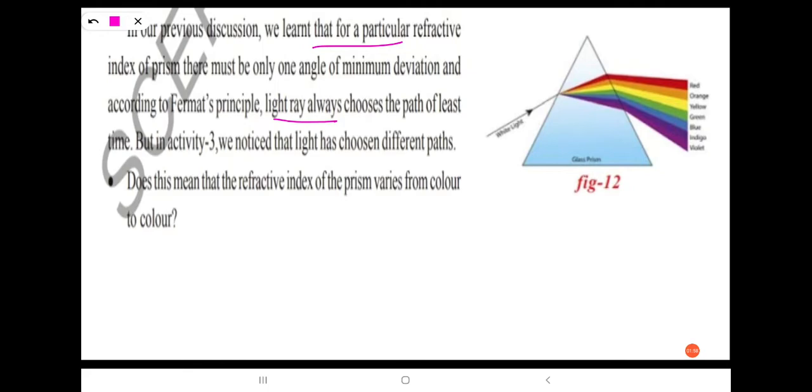But in activity 3, we notice that light has chosen different paths. So does this mean the refractive index of prism varies from color to color? Yes, here the refractive index of the prism varies from color to color.